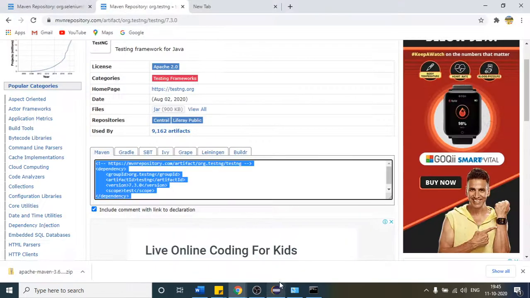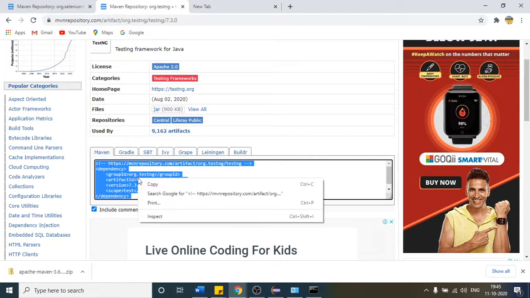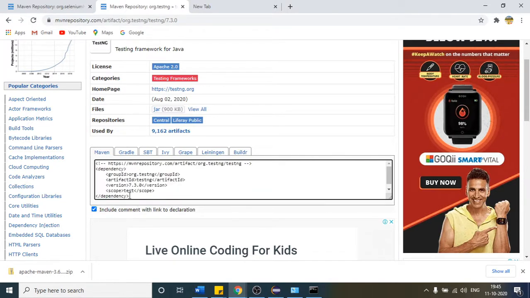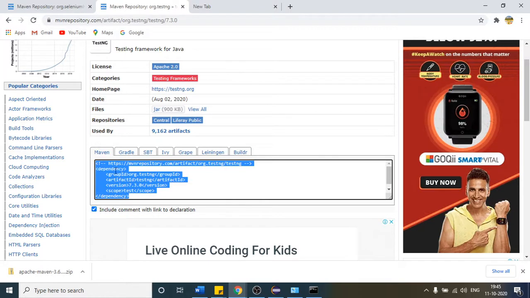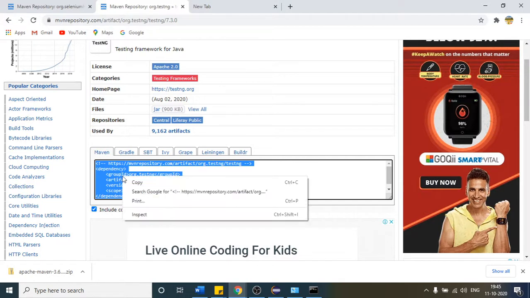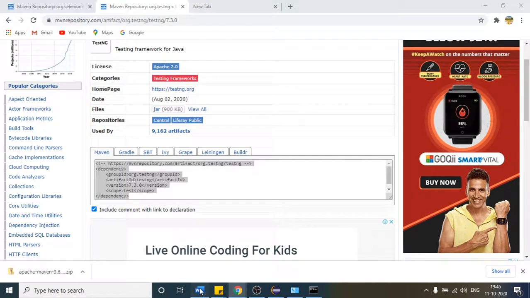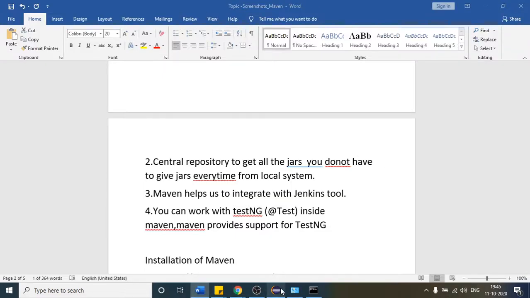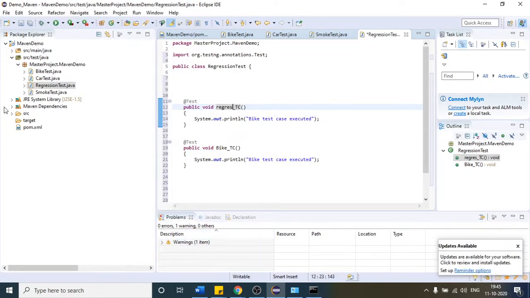Okay, no issue. I have not written it, I have just copied it. You can go to this website every time. Should I share? I would suggest you have a look at this website and try to grab it from there. Or should I share? It's up to you. Please share in chat, I will add. Are you working with Maven? Kind of, I have set up the Maven project.